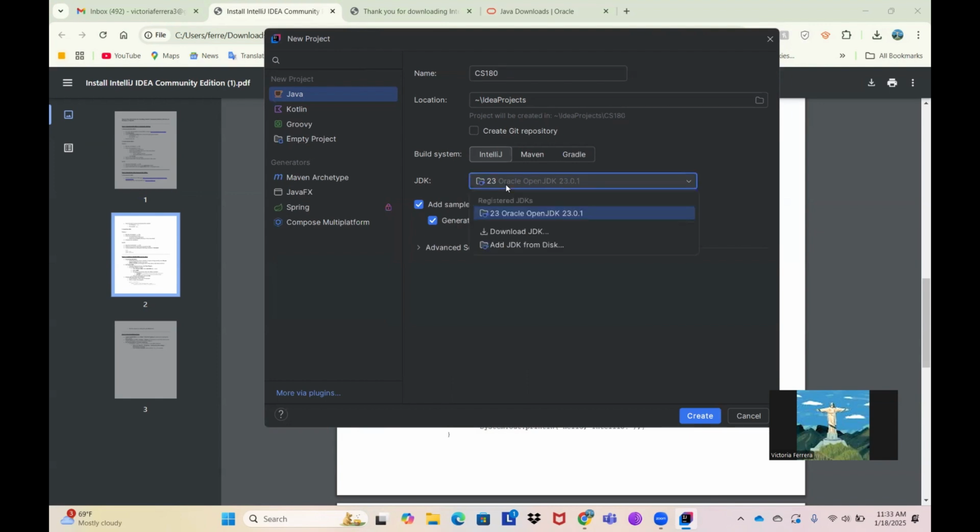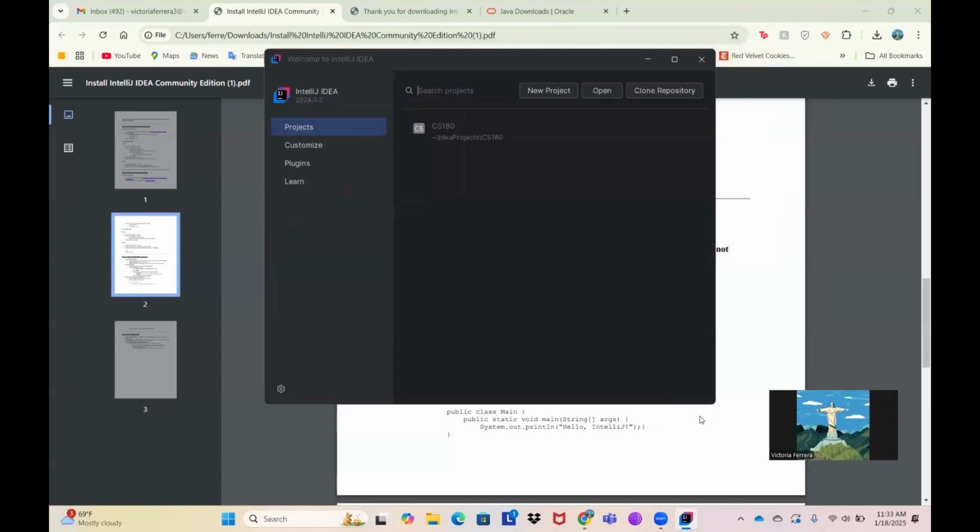Here you want to make sure that you are using the package that you downloaded. As it says here, I have the registered JDK pack. Sometimes it can say detected JDKs and you select that one, or you can just manually find the JDK pack that you just downloaded, okay? So we're going to select this one. We're going to click create, and make sure that you don't have this one turned on because it's going to create code, and we need to learn how to create the code ourselves. So let's create it.